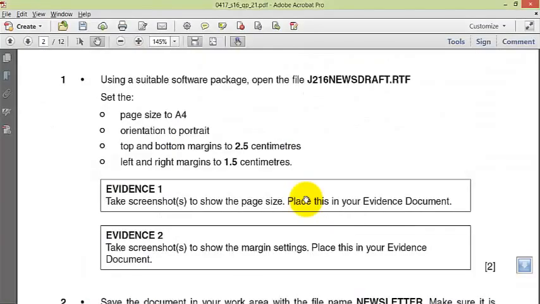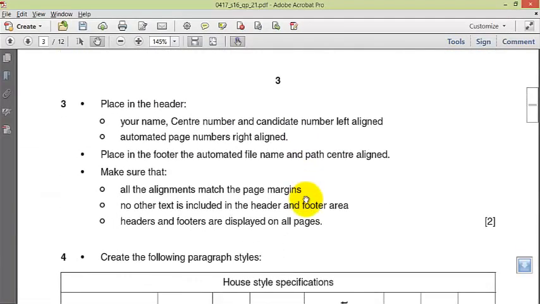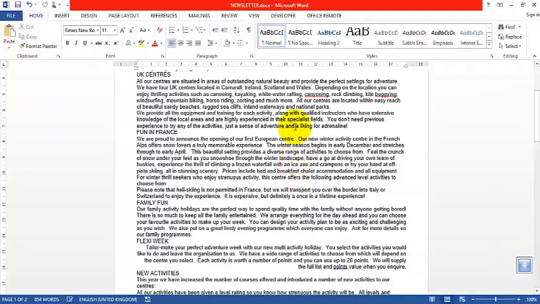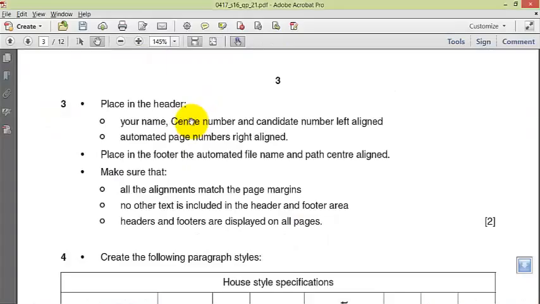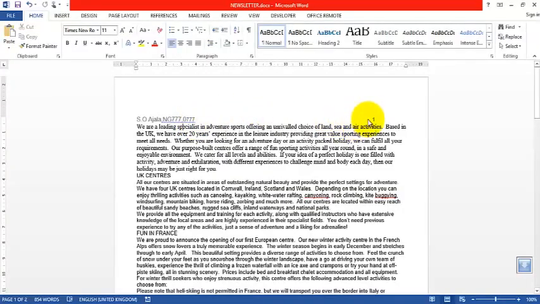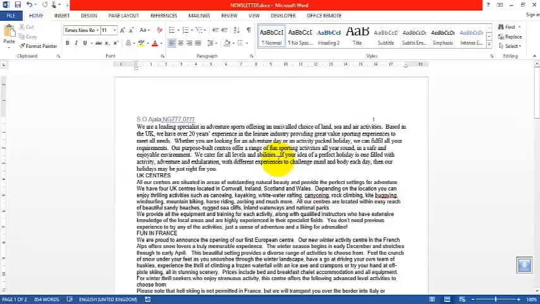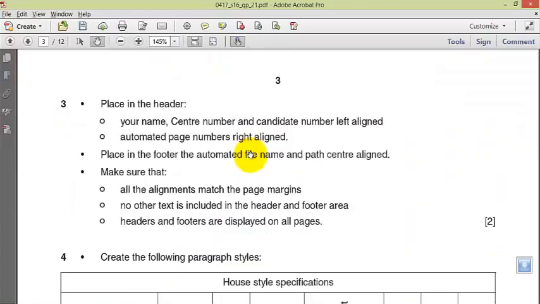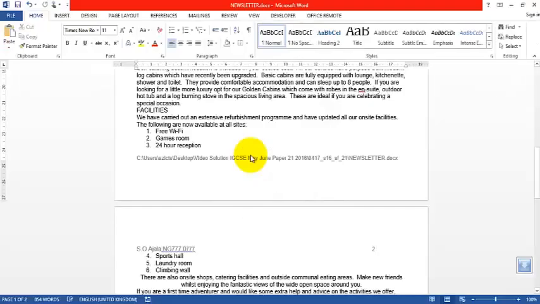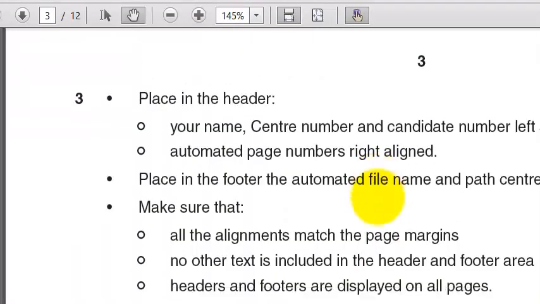Let's go over that again. For header and footer, your name, center number, account number, left aligned. Okay, that is done. Automated page numbers, right aligned. Right, that is done. In the footer, file name and part, center aligned. Okay, that is done. No other text is included in the header and footer area. Headers and footers are displayed on all pages. Oh, great, that is done. So we are good to go.